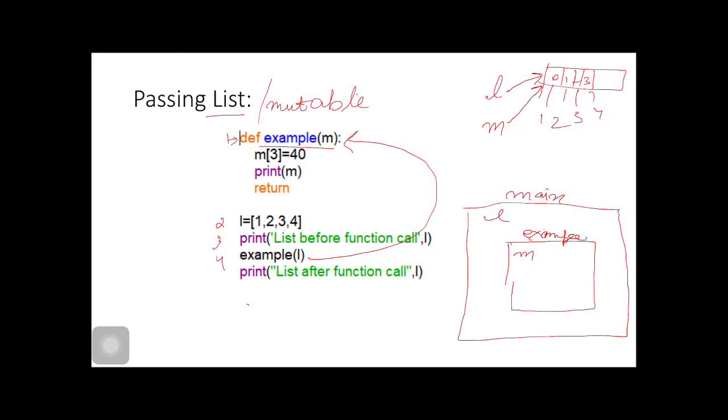The third data item which earlier contained 4 now contains 40. Then we will print M. M is 1, 2, 3 and 40. Then we are returning, and list after function. Then M is destroyed. This variable will get destroyed, but this list will get affected.